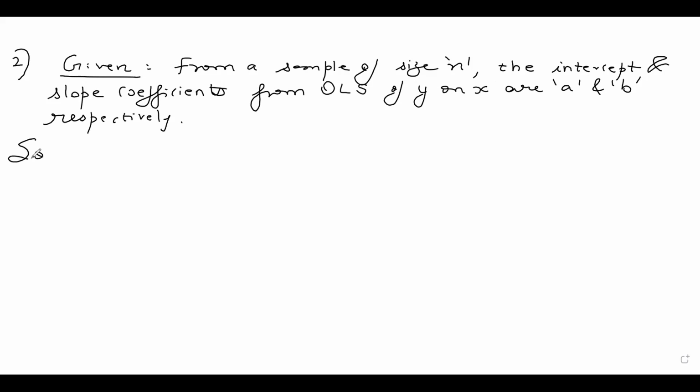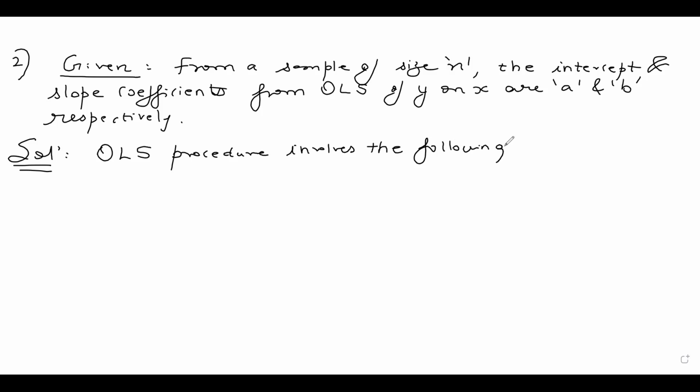So guys, recall that when we do the ordinary least squares, what does that mean? All students should recall that the OLS procedure involves the following. What is my sample regression function, SRF?